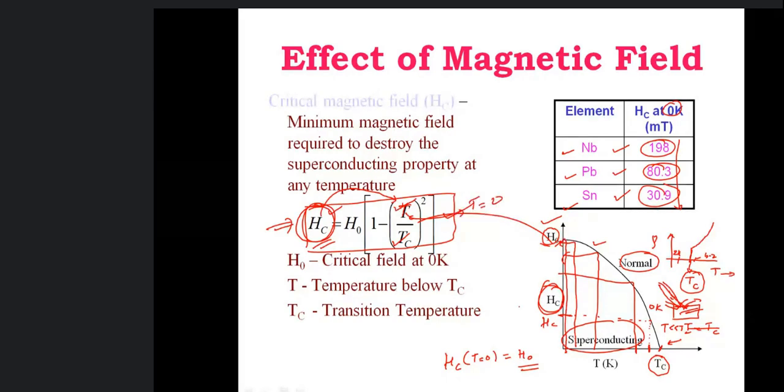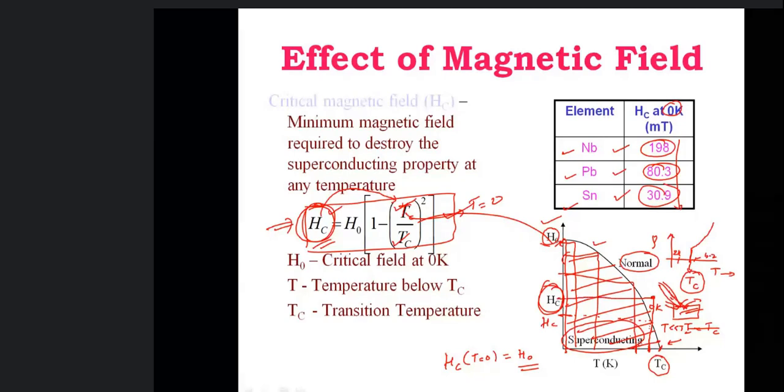So within this region, the material is in superconducting state, where temperature is less than Tc. But if I go here, this is more than the critical temperature, so the material is in normal state. So this much field is enough to destroy its superconductivity.